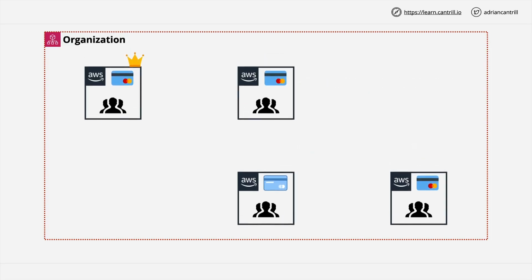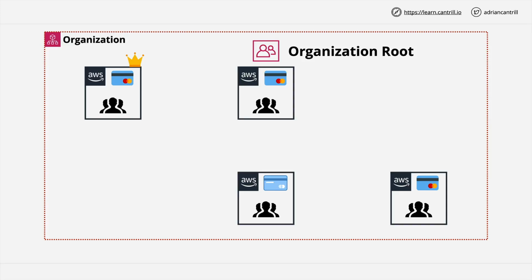Organizations have one and only one management or master account, and then they have 0 or more member accounts. You can create a structure of AWS accounts within an organization, and this is useful if you have lots of accounts and you need to group them by things such as business units, function, or even development stage of an application. Now the structure within AWS Organizations is hierarchical, so it's an inverted tree. At the top of this tree is the root container of the organization. Now this is just a container for AWS accounts which exists at the top of this organizational structure.